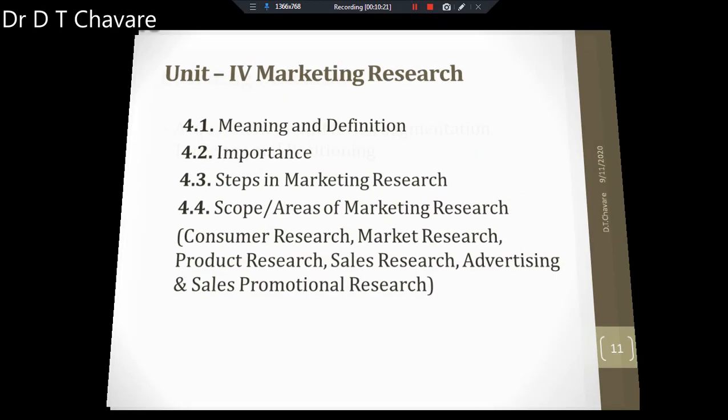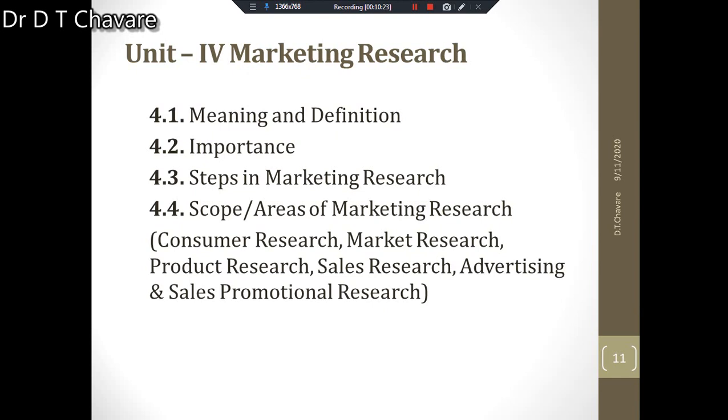Okay, then the next unit is given there, unit number 4, which is named marketing research. It is a very important unit, marketing research. What is it? In this unit also we have to study the meaning and definition of marketing research. What do you mean by marketing research and what are the definitions of marketing research? All these points we have to study here.